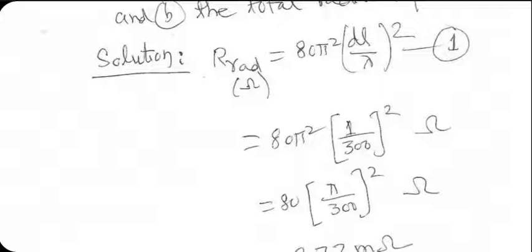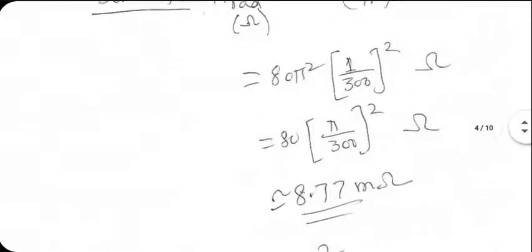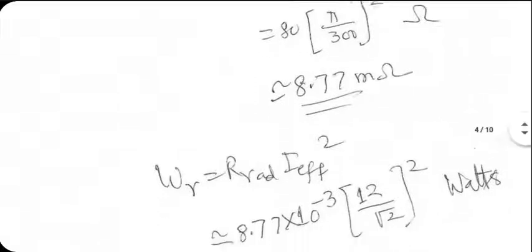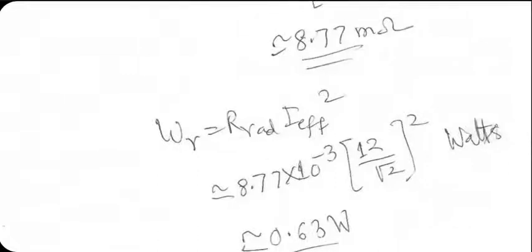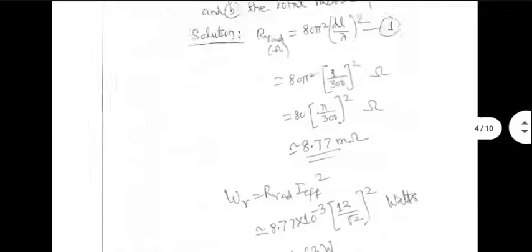So I plug in all the values. The result is 8.77 milliohm approximately. And total radiated power will be RRAD multiplied by I effective square. Now I effective will be 12 divided by square root of 2 amperes. So you plug in all those values, the total radiated power turns out to be approximately 0.63 watt. Okay.